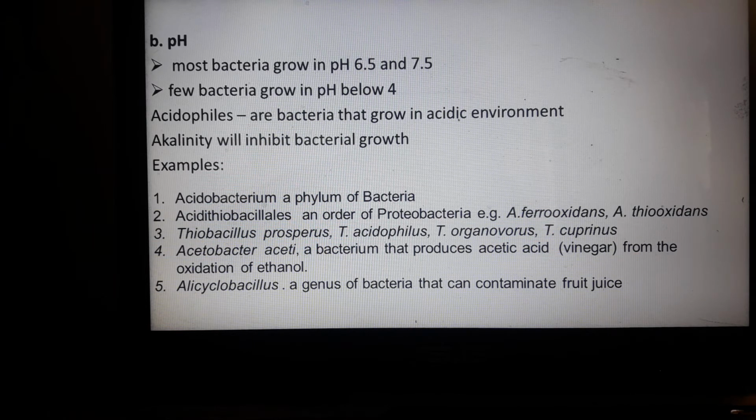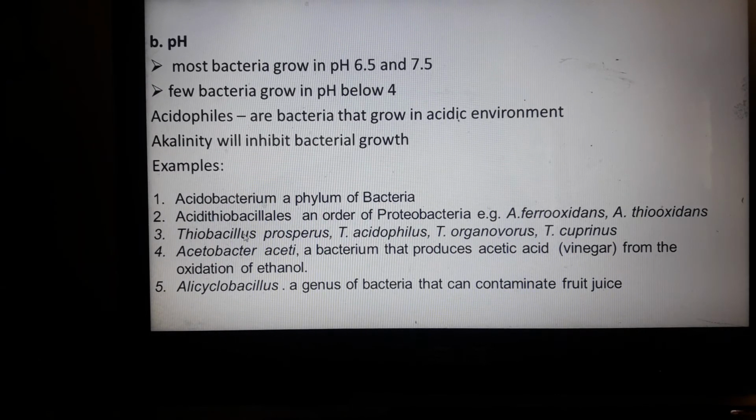An example is the Acidobacterium phylum of bacteria, the Acidithiobacillus or Acidithiobacillales, an order of Proteobacteria. Examples are A. ferrooxidans and A. thiooxidans, Thiobacillus prosperus, T. acidophilus, T. organoparus, and T. caldus. So Thiobacillus for T.